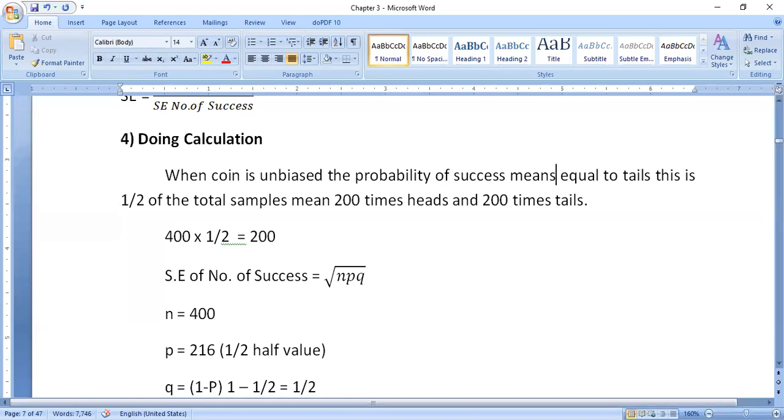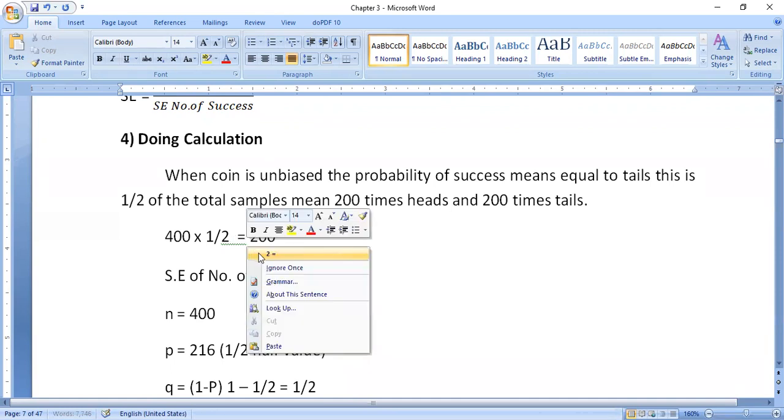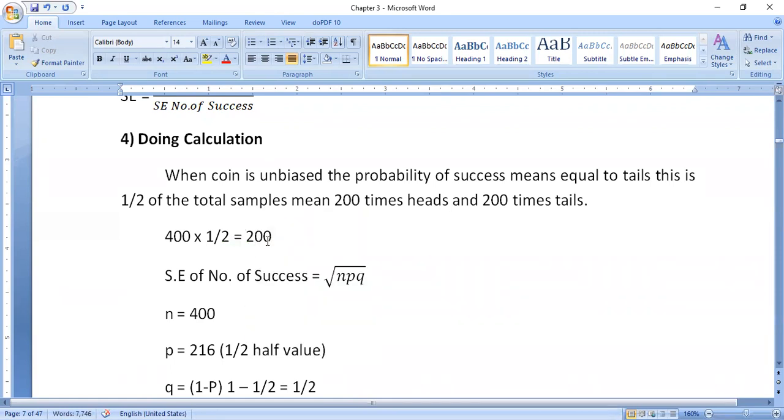When a coin is unbiased, the probability of success equals that of tails, that is 1/2. The total sample here is 200 heads and 200 tails, that is 400 into 1/2. 400 into 1/2 is equal to 200.